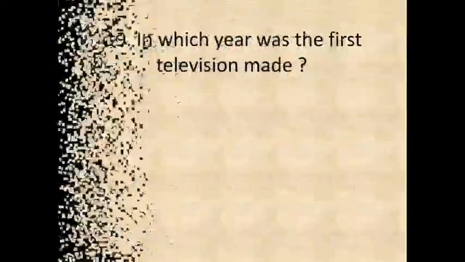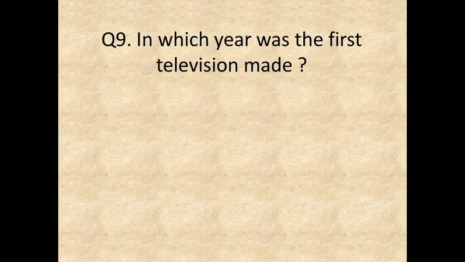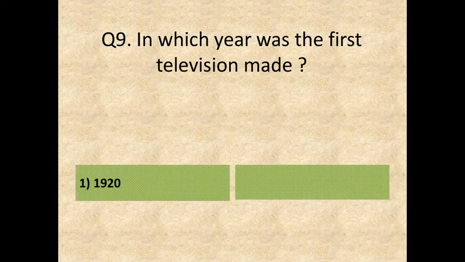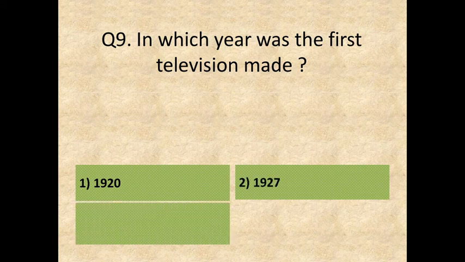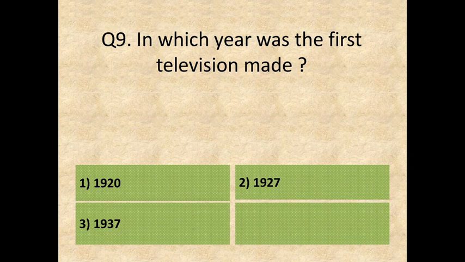Next question. Question 9. In which year was the first television made? And the options are: Option 1, 1920. Option 2, 1927. Option 3, 1937. Or, Option 4, 1947. Answer is, Option 2, year 1927.